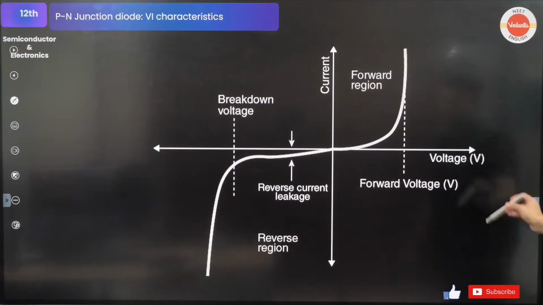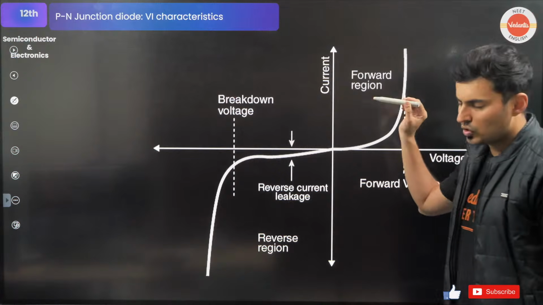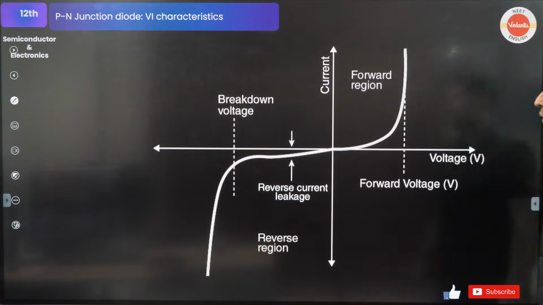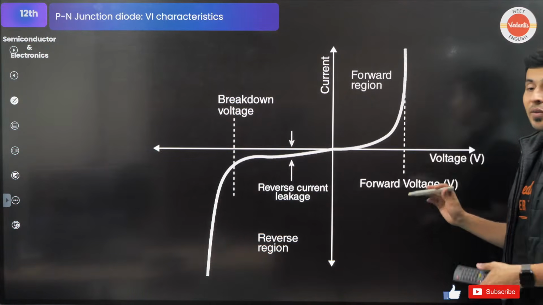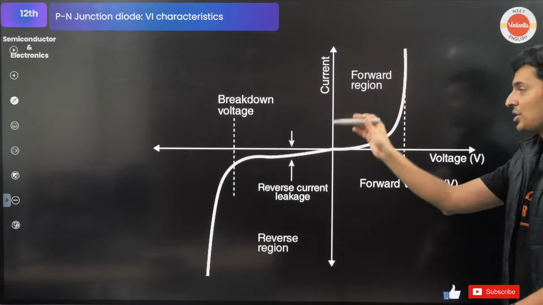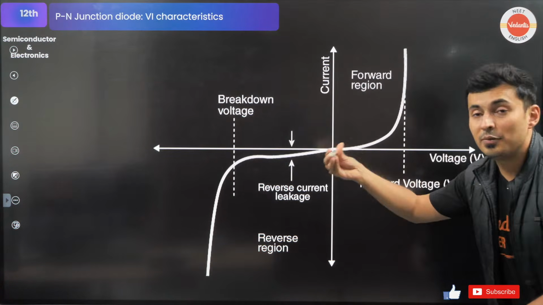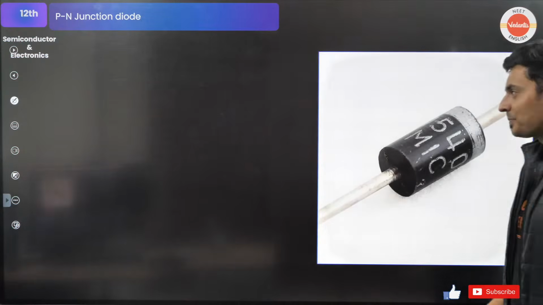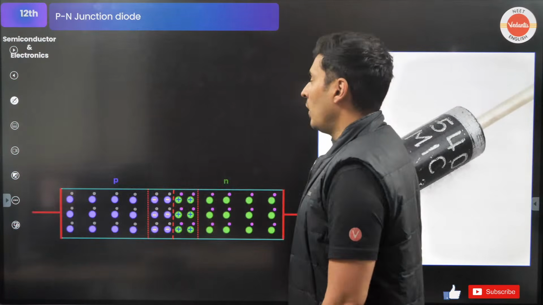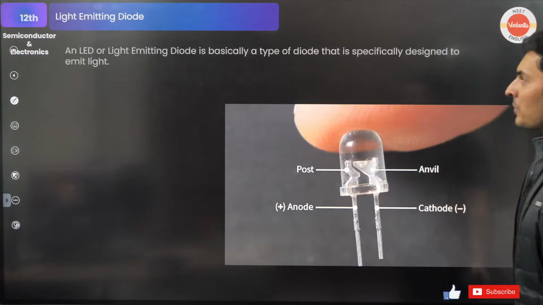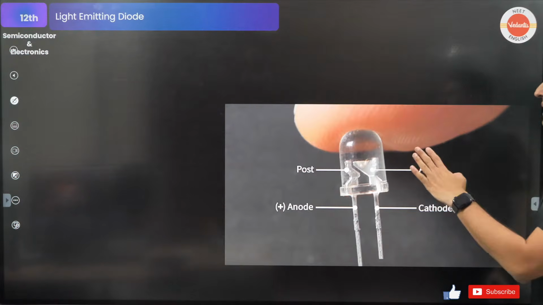But this characteristic graph is so important. It's so important that you will see different applications based just on this graph. Just knowing the current and voltage, there are different things that you can apply. The first thing, where did it go? Yes, is basically of a PN junction diode.